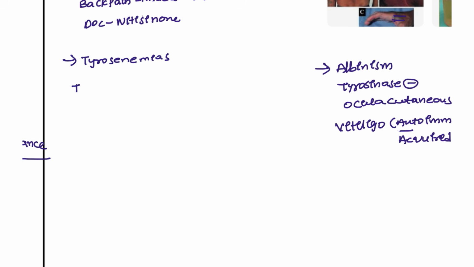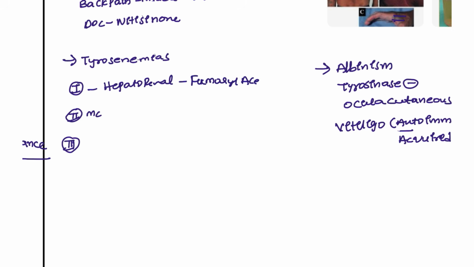Tyrosinemias have different types: type 1, type 2 and type 3. Type 1 is the most common. What is the deficiency of type 1? This is the hepatorenal type. And what is the enzyme that is deficient here? That is fumarylacetoacetate hydrolase. The second type is tyrosinemia type 2, and here the deficiency is tyrosine transaminase.